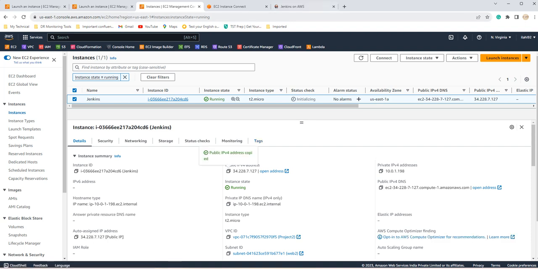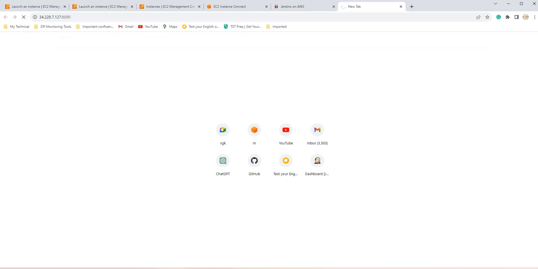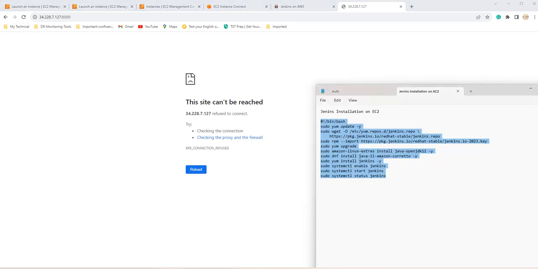Copy the IP and go to here. You should see your Jenkins working now. Okay, it may take some time, since we have used the user data script, which means once the instance is launched, it will perform all these steps: it will update your repository and your Jenkins repository, also install Jenkins, and if you see, it is also installing Java.